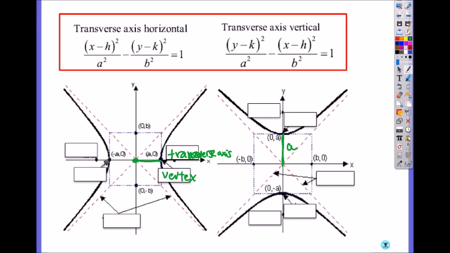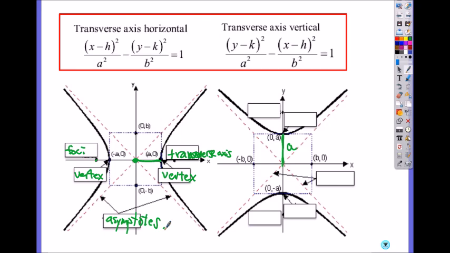So this is also a vertex, and we call these points the foci, where the difference between the distances from any point on the hyperbola to the two foci stays the same. And these are called asymptotes. Then what is B?